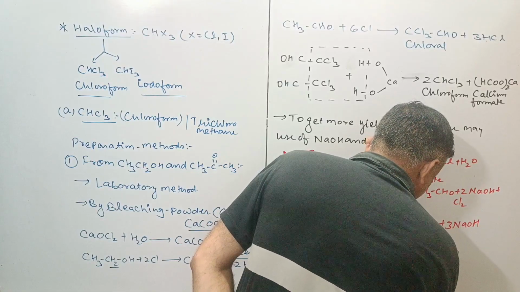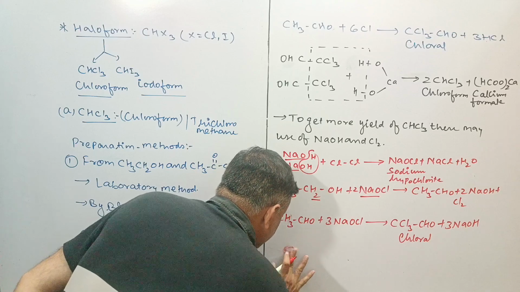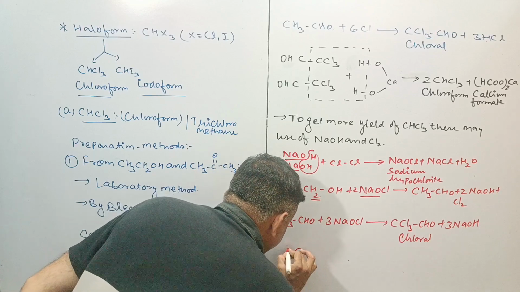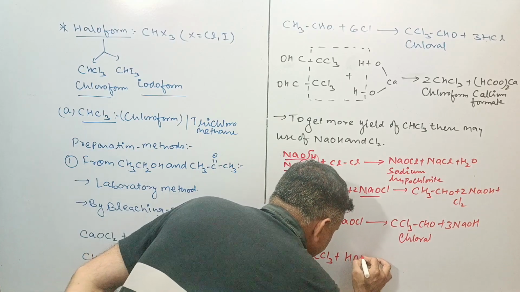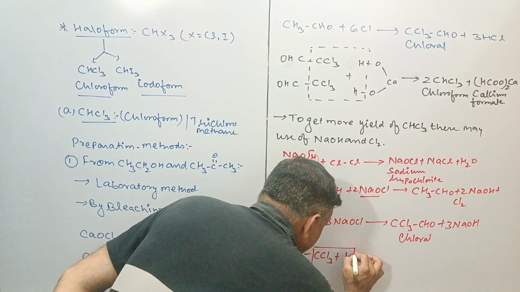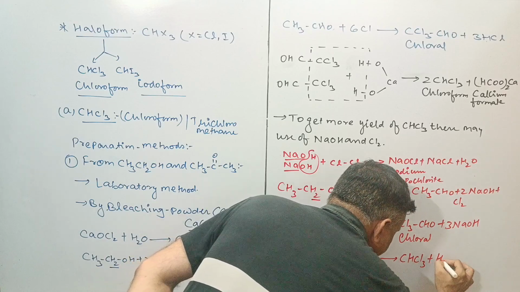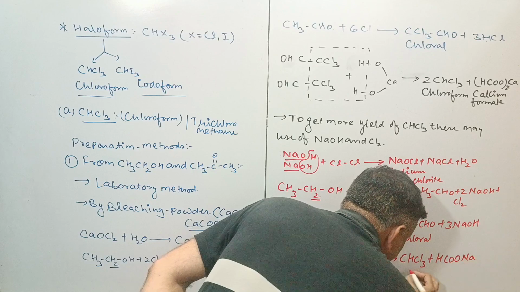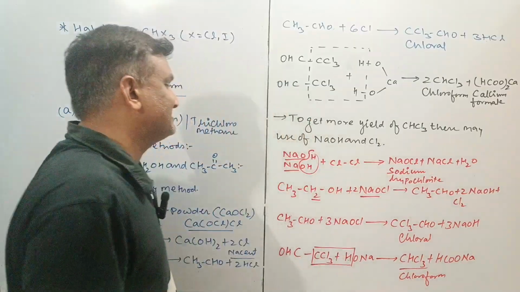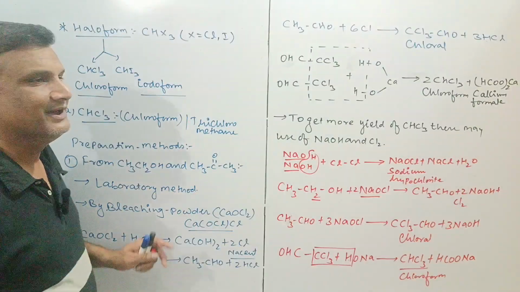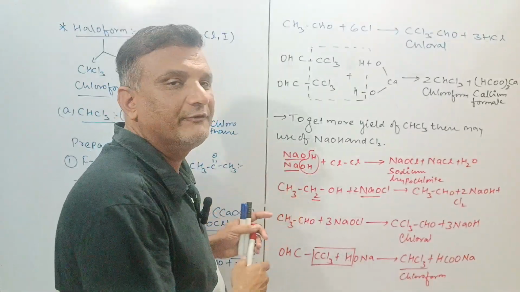This is again chloral. This chloral reacts again, this is the CHO, this is the CCl3, this is your NaOH, with removal of chloroform and formation of HCOONa. This is the chloroform. By using just acetone as CH3COCH3, we can get chloroform also. How? We'll go with the next slide.